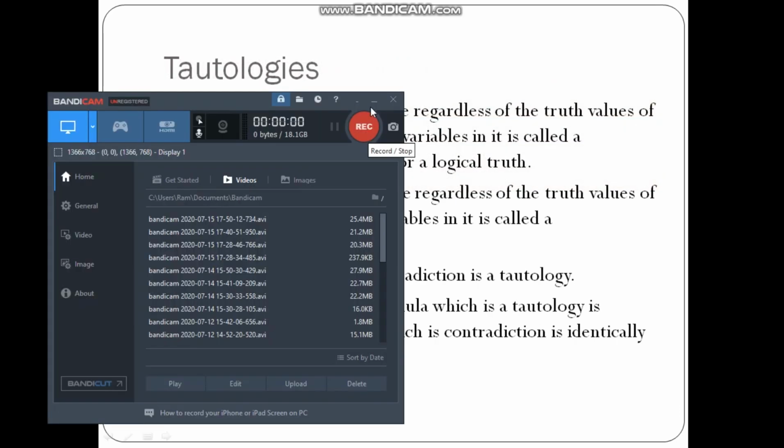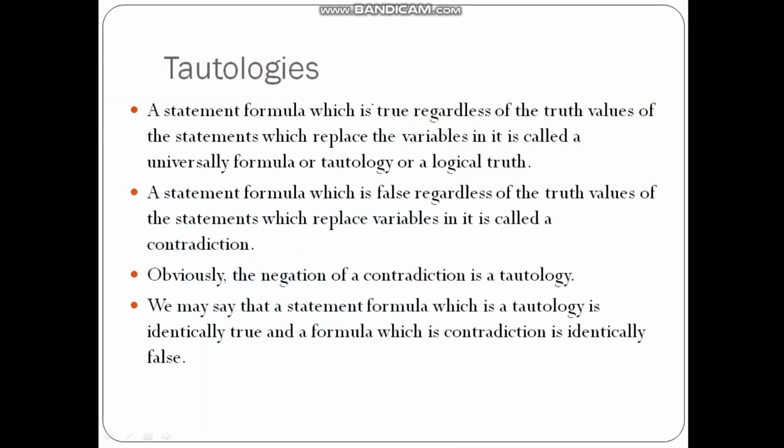Moving ahead, tautologies. Now the statement formula which is always true: if for a particular statement formula we are getting the outcome as always true, in that case we say that it is a tautology.